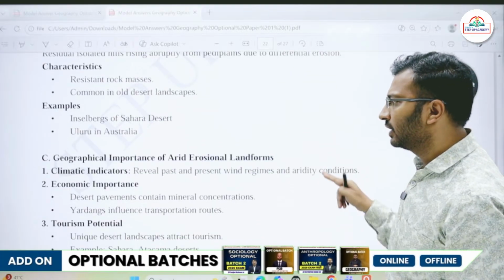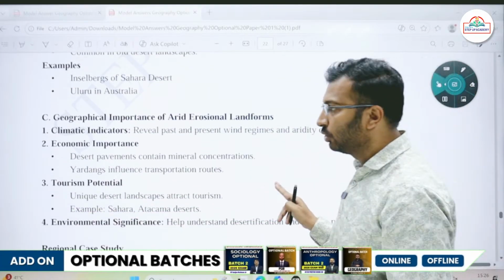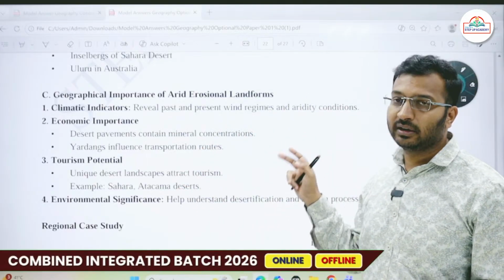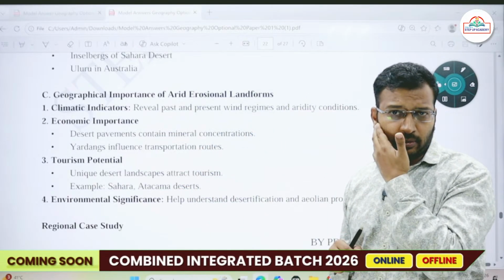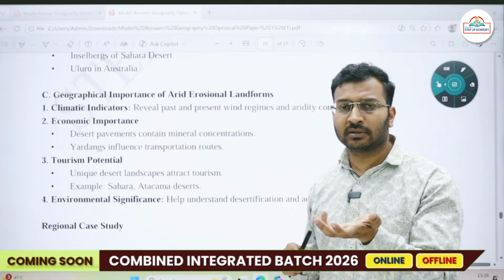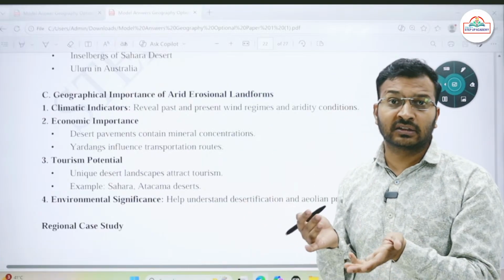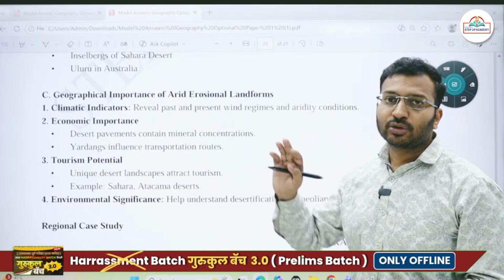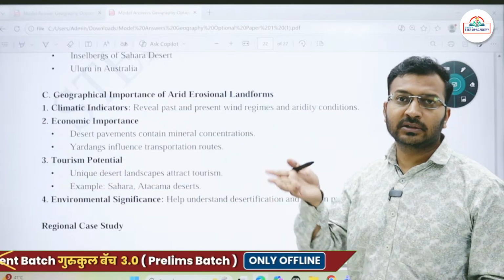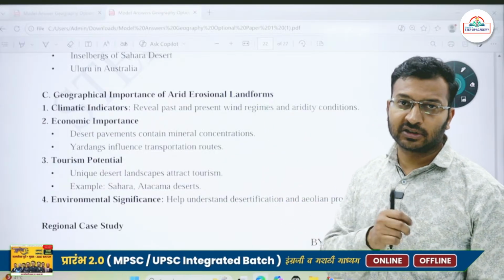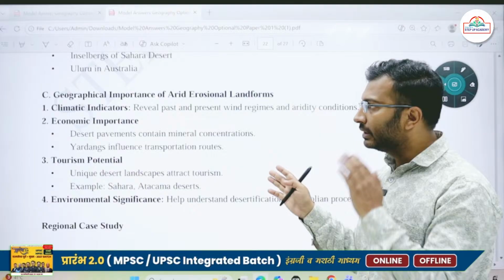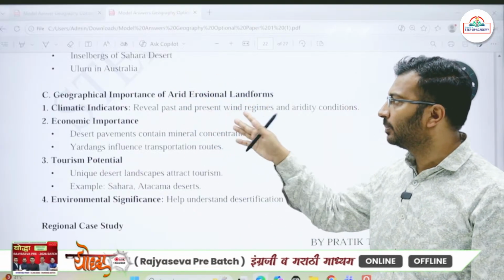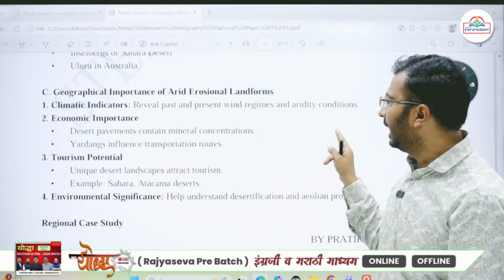Okay, then geographical importance, as I've said, human angle होना चाहिए. Climatic indicators: it reveals the past and the present wind regimes. For example, if I talk about the Thar Desert, now people say that around the Thar Desert desertification is increasing. ठीक है, so over a period of time, Delhi, Haryana, Punjab, then western Madhya Pradesh region, northern Gujarat region, all these will find desertification taking place. So it will reveal the past and the present wind regimes and aridity conditions.